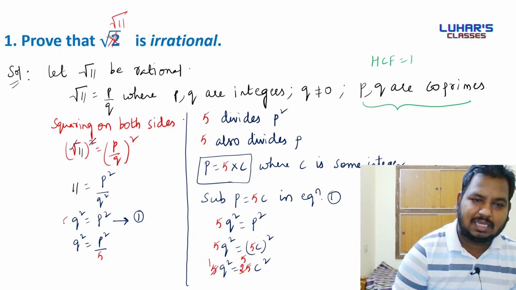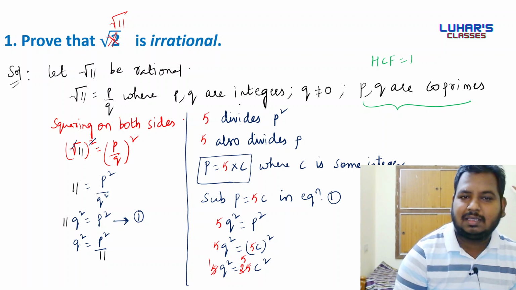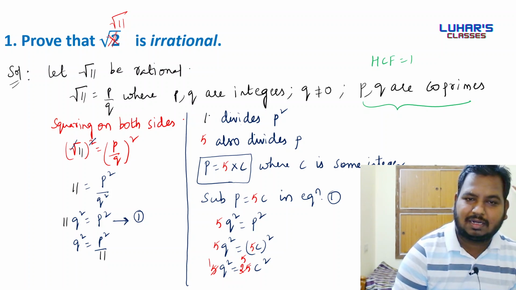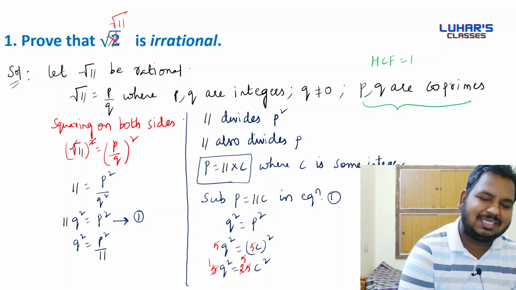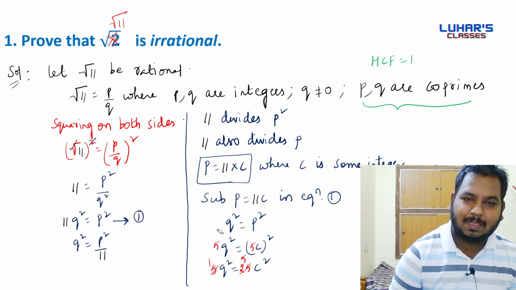Just go on replacing 5 with 11. Sorry, go on replacing 5 with 11.